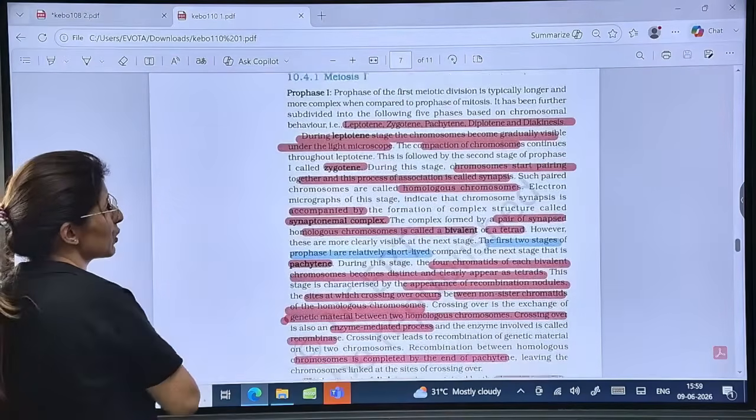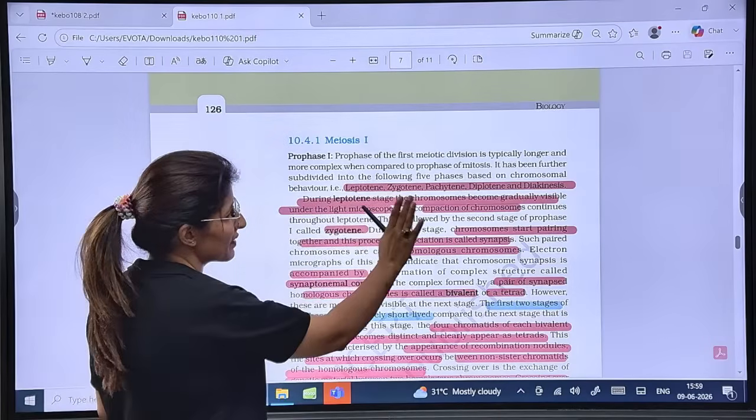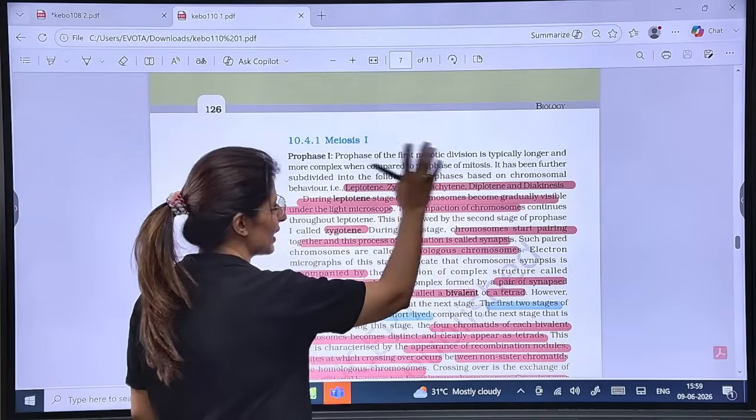Now out of this, in meiosis 1, prophase 1 is the most elaborate step. It occurs in 5 stages: leptotene, zygotene, pachytene, diplotene and diakinesis.